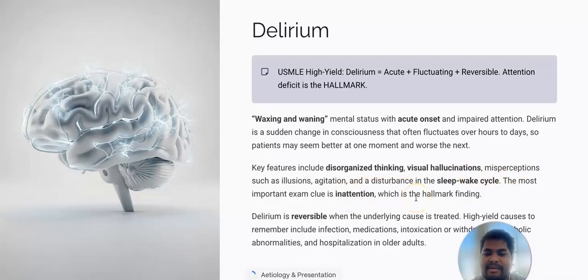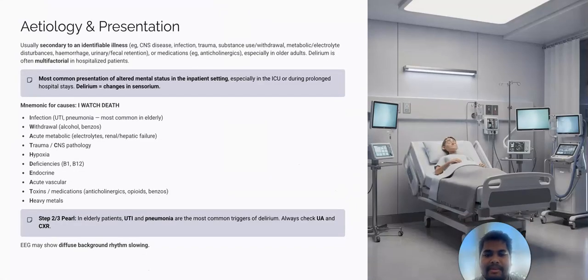One good thing about delirium is that it is a reversible condition when the underlying cause is treated, and then it gets healed. High yield causes to remember include infection, medication, intoxication or withdrawal, metabolic abnormalities, and hospitalization in older adults. So USMLE high yield: delirium has acute onset, a fluctuating, waxing and waning course, is reversible, and attention deficit is the hallmark.